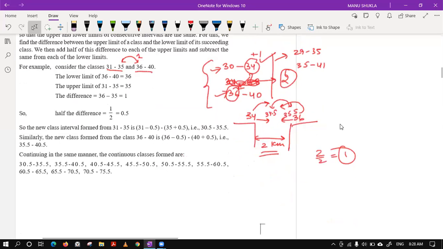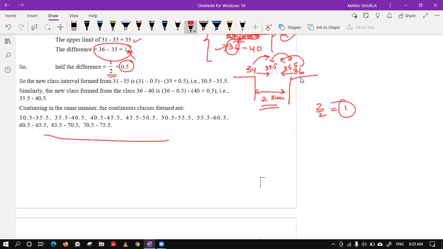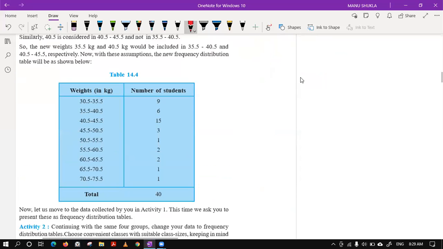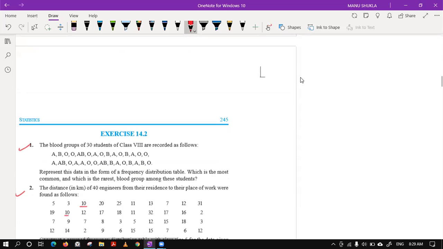Okay. So this way you have to see the lower limit of one class and the succeeding upper limit, and then you have to subtract. The difference was 1. They have taken its half, that is 0.5. Then they have added 0.5 in the upper limits and subtracted 0.5 from the lower limits and found these intervals. And finally they made a new table, this one. This is the new table that they have formed. After that, they have counted which students are coming in those groups and they formed the table. Okay. So I hope all the concepts are covered now.